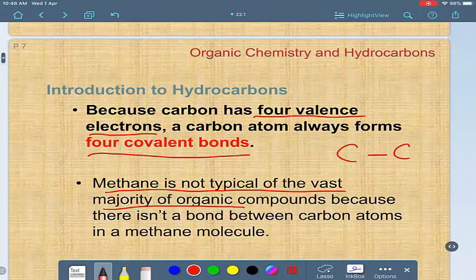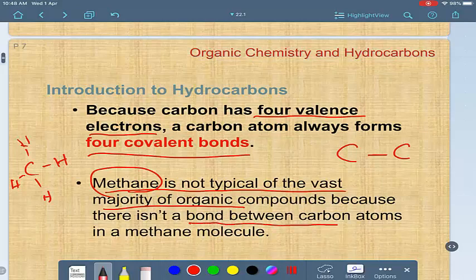But in the case of methane, methane is CH4, so there are no bonds between carbon and another carbon because it's only one carbon. So methane has no carbon linked with other carbon. It has only one carbon, so it's not typical of the vast majority of organic compounds for this reason.